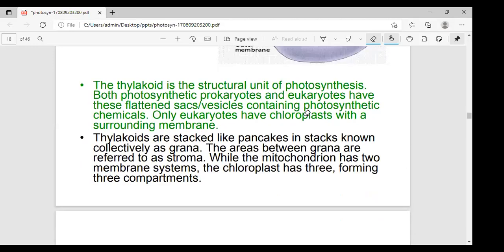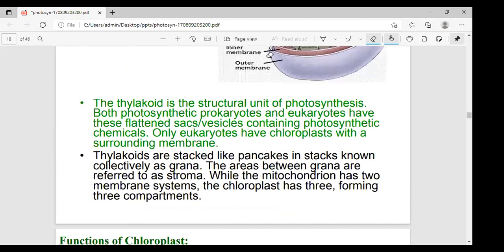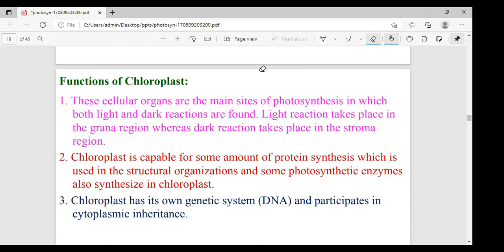What are the functions of the chloroplast? The first function: the chloroplast is the main site of photosynthesis, where both light and dark reactions are found. Light reaction takes place in the grana, whereas dark reaction takes place in the stroma. This is the most important question asked in competitive exams. Light reaction always takes place in the grana. Dark reaction takes place in the stroma.